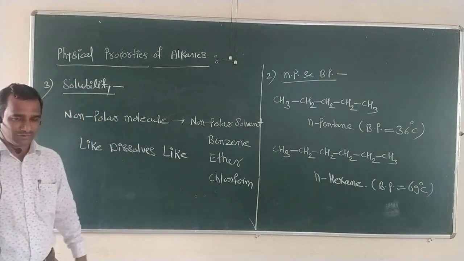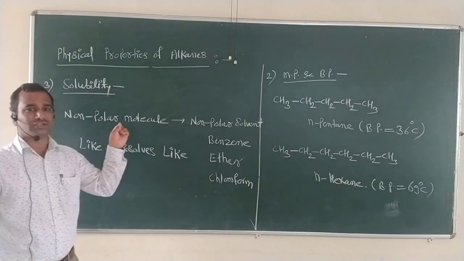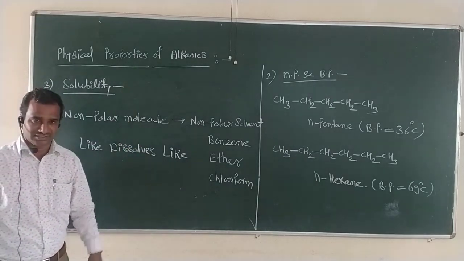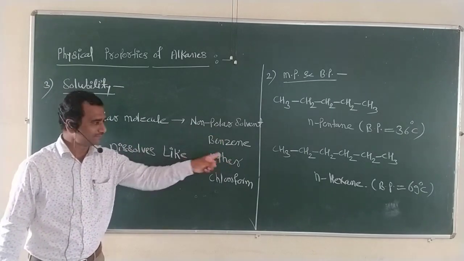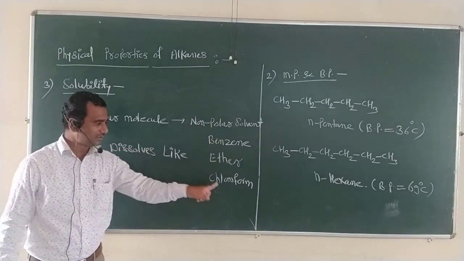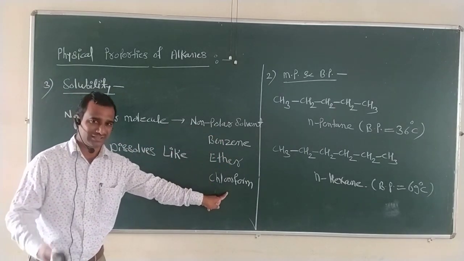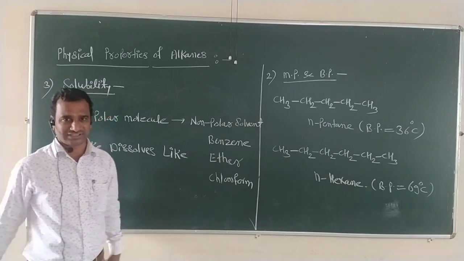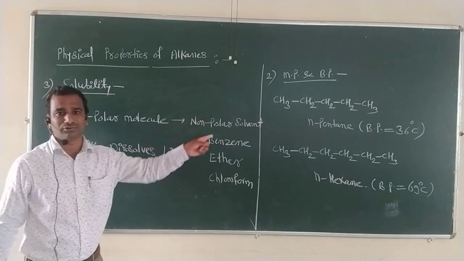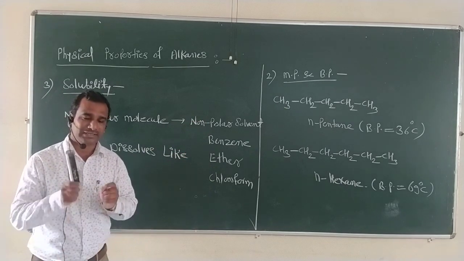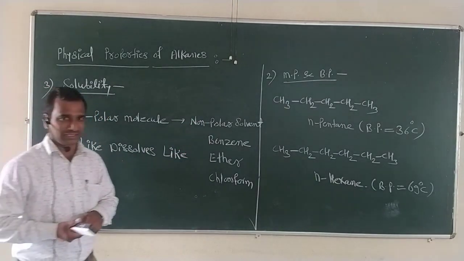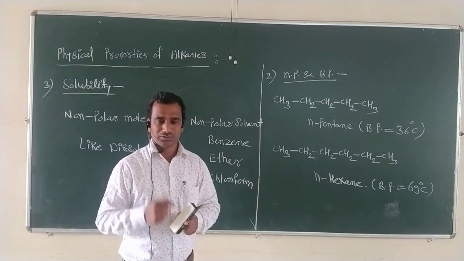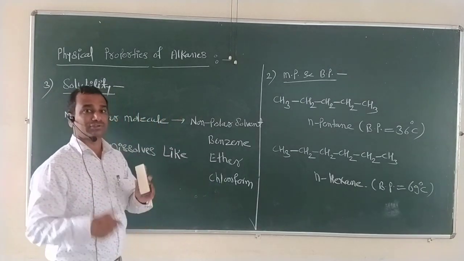So we can say that due to their non-polar nature, all these alkanes get soluble in non-polar solvents such as benzene, ether or chloroform, or other examples of non-polar solvents. While if I want to check the solubility of these alkanes in water, we know that water is a polar solvent.